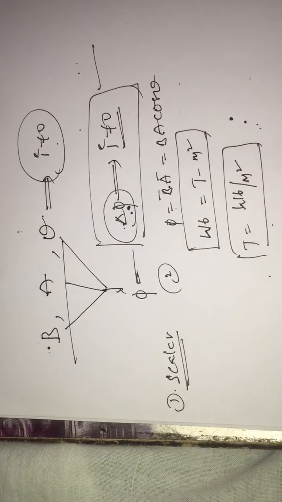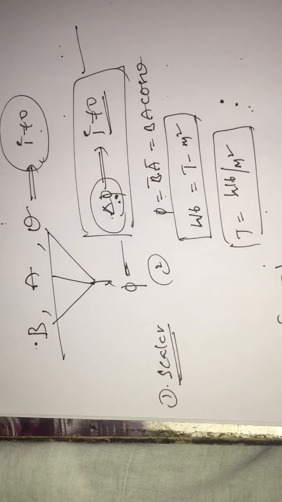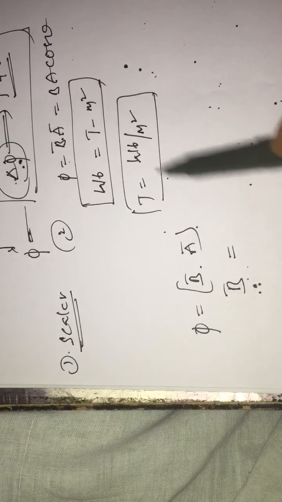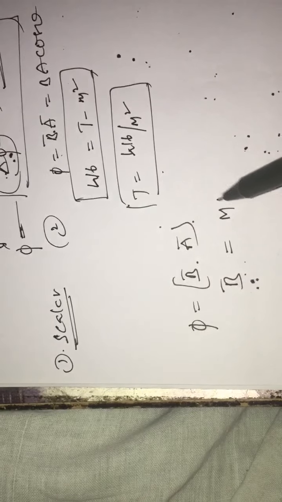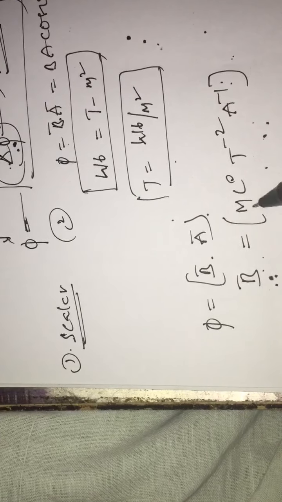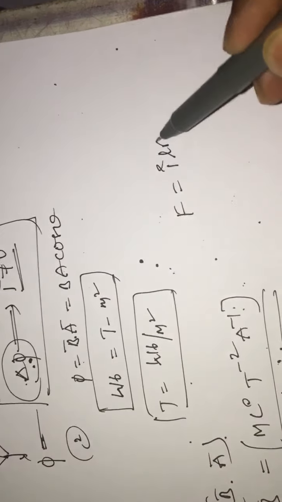The dimension formula of flux equals the dimension formula of B into the dimension formula of A. We already know the dimension formula of B is M L^0 T^-2 A^-1. How do we write this? From the Lorentz force equation, F equals ILB sin theta.